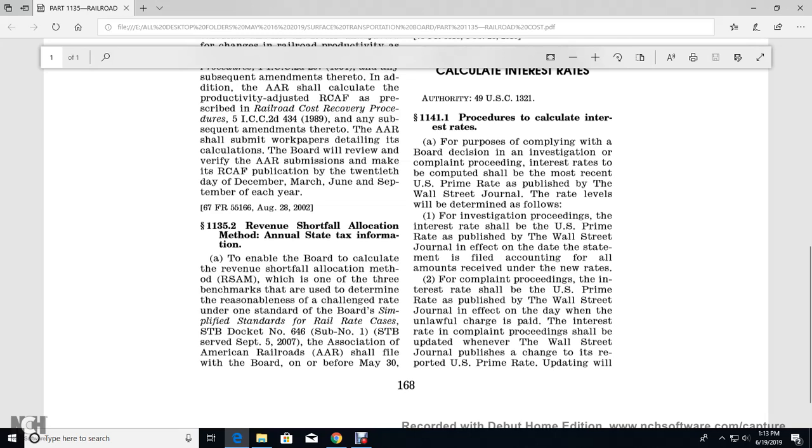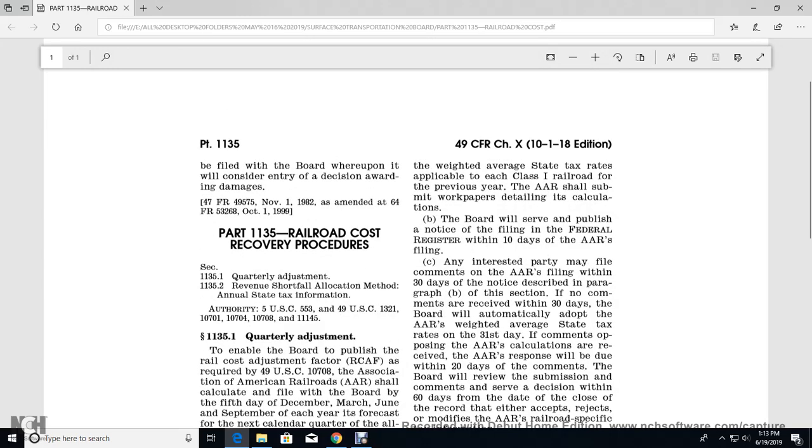Enable the Board to calculate the revenue shortfall allocation method, which is one of the three benchmarks used to determine the reasonableness of the challenged rate, with the Three Benchmark method, simplified standards for rail rate cases, Surface Transportation Board docket number EP 646, Sub-No. 1, served September 5th, 2007. The Association of American Railroads shall file with the Board on or before May 30th a weighted average of the state tax rate applicable to each Class 1 railroad.